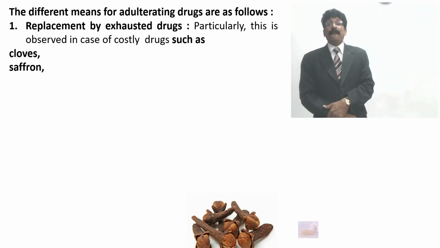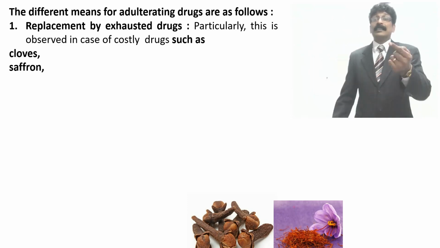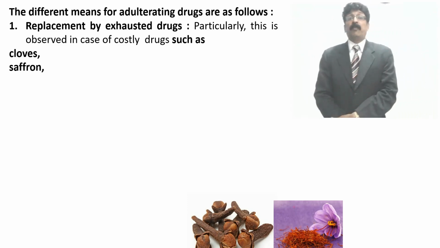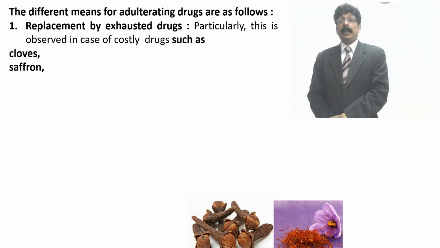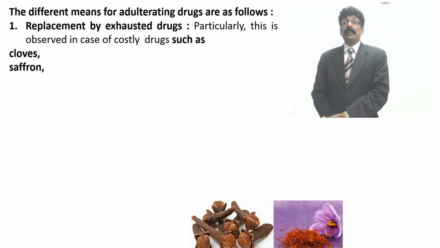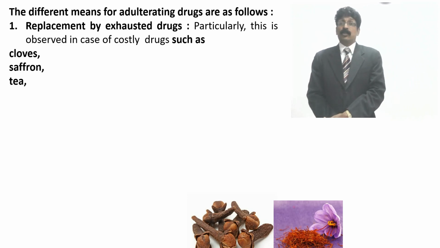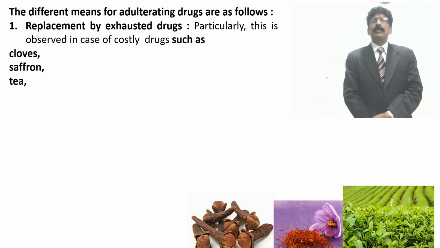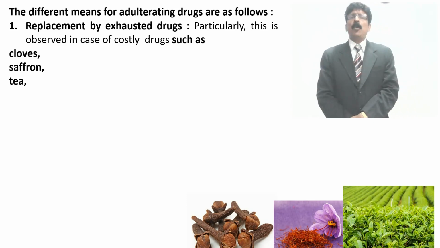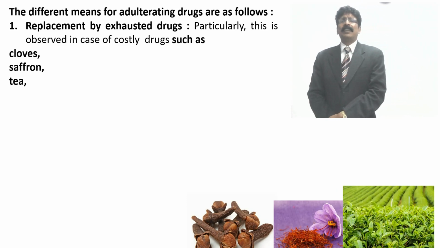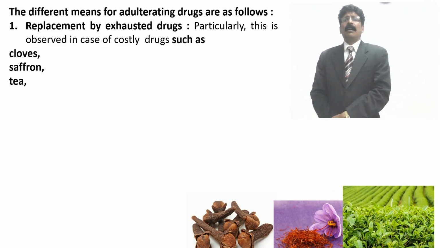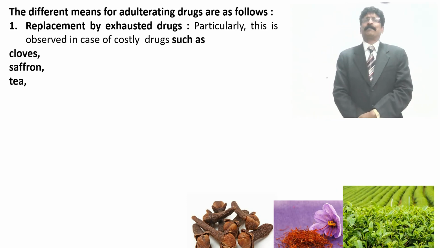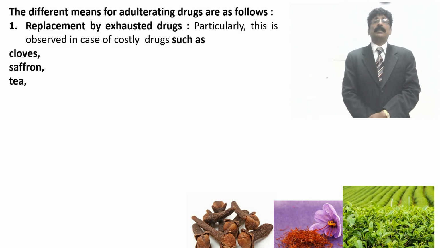Saffron is a stigma which is obtained from the saffron plant. It is a coloring agent, and low quality saffron is mixed with others. Tea too: once you remove certain components, or it is dried more, these are exhausted drugs. Through a wrong process, they are all considered adulterated drugs.